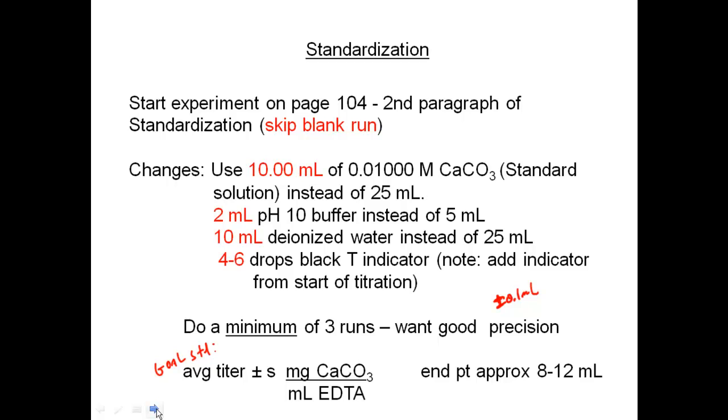Just to give you an idea of the endpoint, so that you can get a good run on that first one, the endpoint should be approximately between 8 and 12 milliliters. So for the first run, you can add quickly to about 6 or 7, then slow down to figure out where the actual endpoint is, and then on the second and third one, you can go a lot faster.